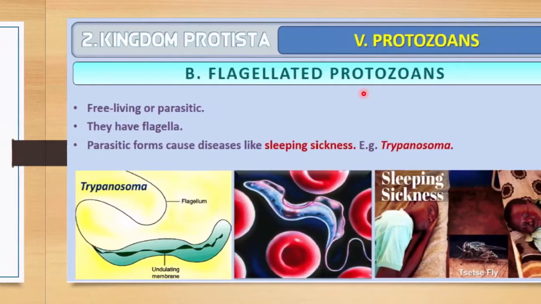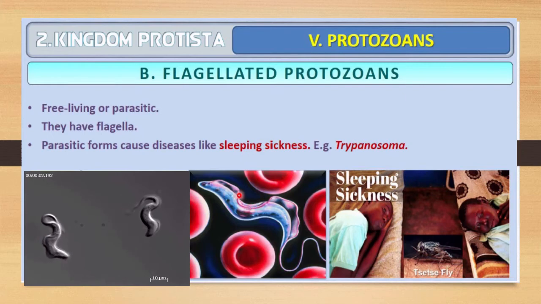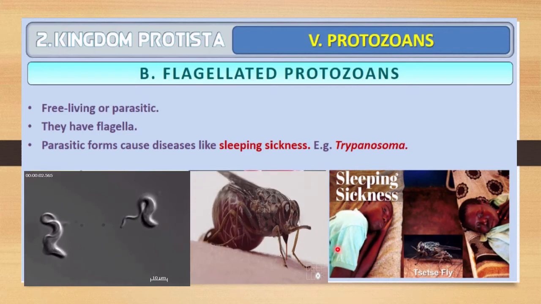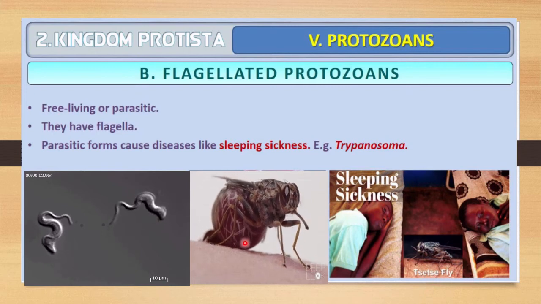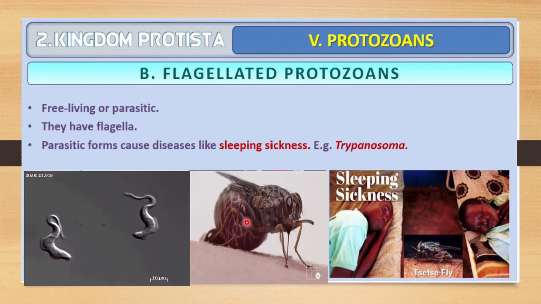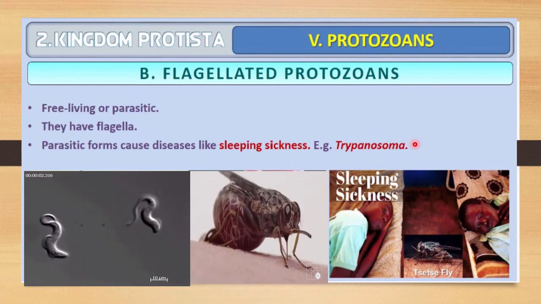The next member of the protozoans is the flagellated protozoan. They may be free living or parasitic in humans. They have flagella. Here you can see the long flagella found in Trypanosoma, and the parasitic form may cause diseases like sleeping sickness. This is a Trypanosoma, and it may cause sleeping sickness, and this is the fly which may bite humans. This is a tsetse fly. If this tsetse fly bites a human, then sleeping sickness may occur, because the fly may have Trypanosoma in its saliva.